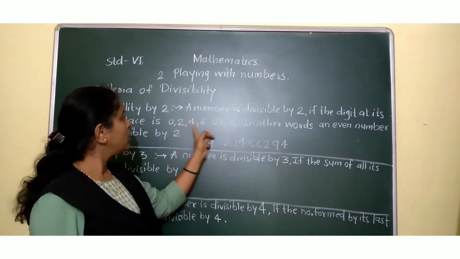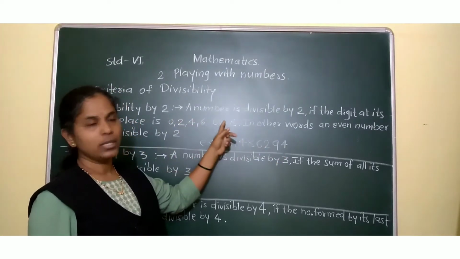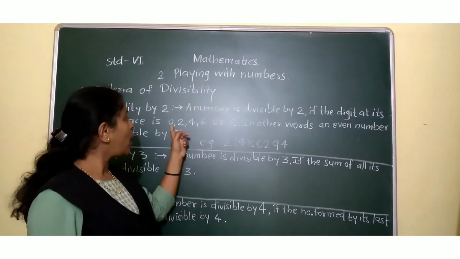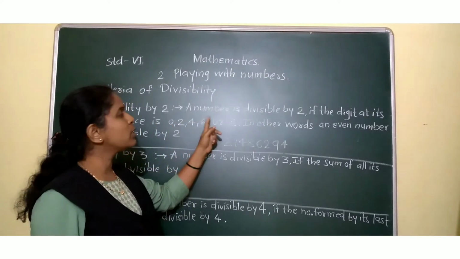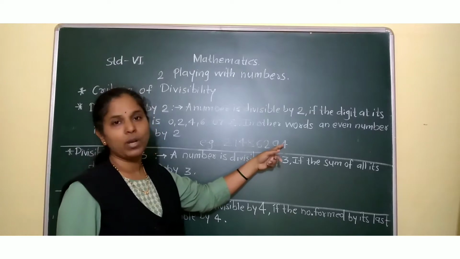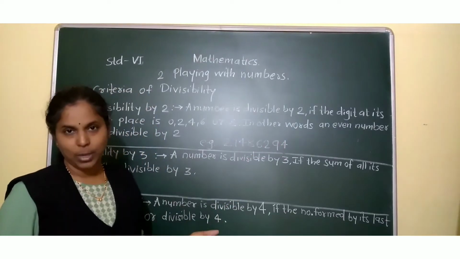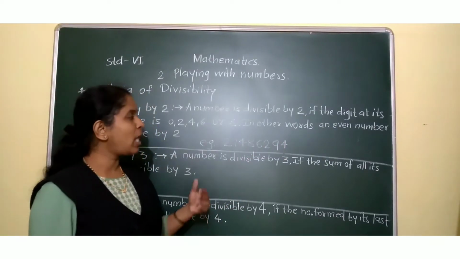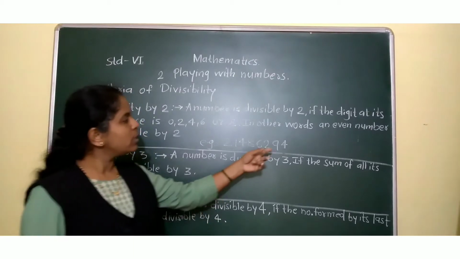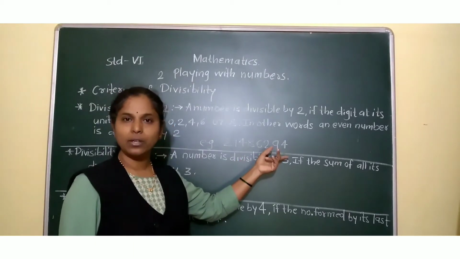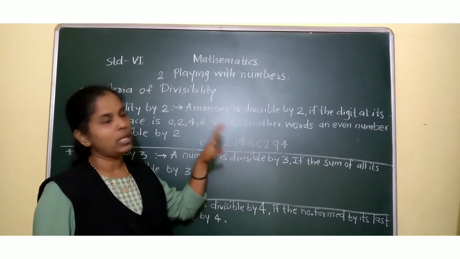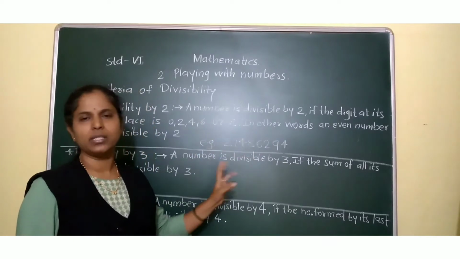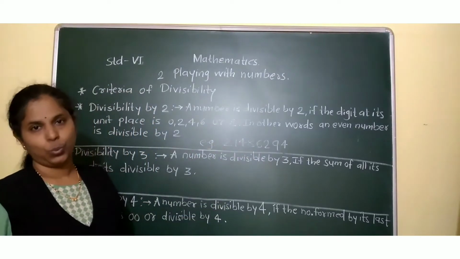And 4 is divisible by 2. What is the test? If any of 0, 2, 4, 6 or 8 is at the units place, or ones place, that number is divisible by 2. Here 4 is at the unit place, so without doing division we can say yes, the number is divisible by 2.